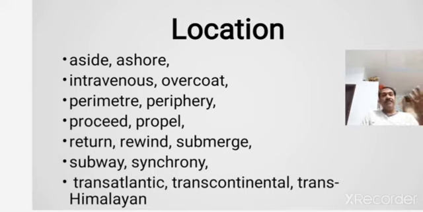A train, for example, that travels from one part of the continent to the other part or to other continents, then it is called transcontinental. That is, it covers the entire continent. For example, the longest transcontinental railway you will find in Russia, the present Russia.